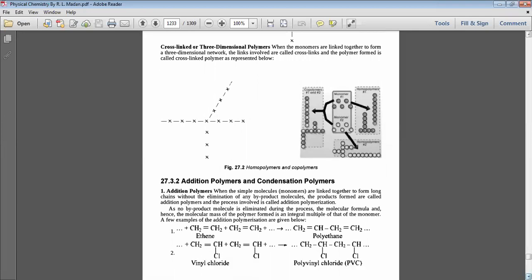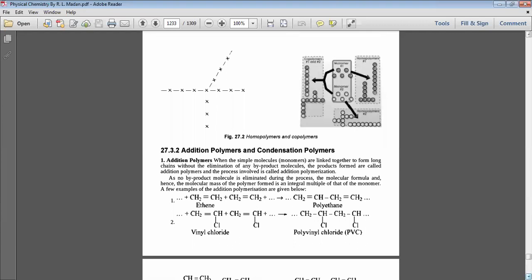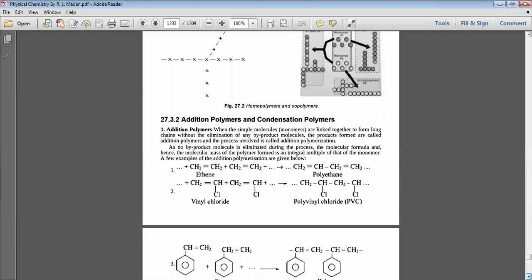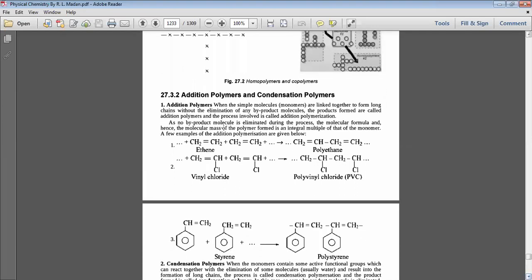Next, there are two kinds of polymerization: one is addition polymerization, another is condensation polymerization. First, addition polymers. When simple monomers are linked together to form a long chain without elimination of any byproduct, the products formed are called addition polymers, and the process is called addition polymerization.